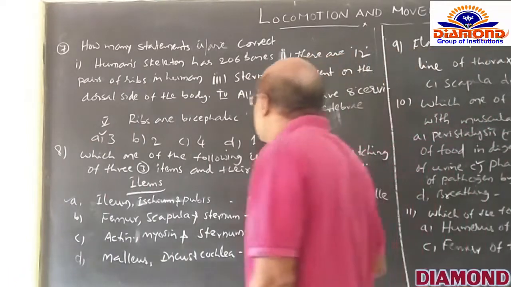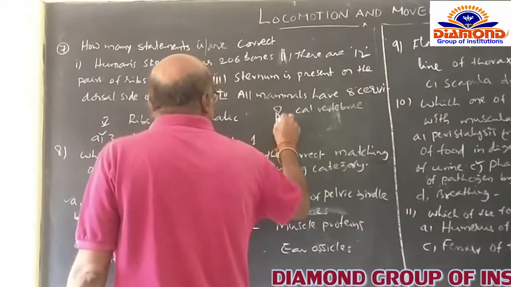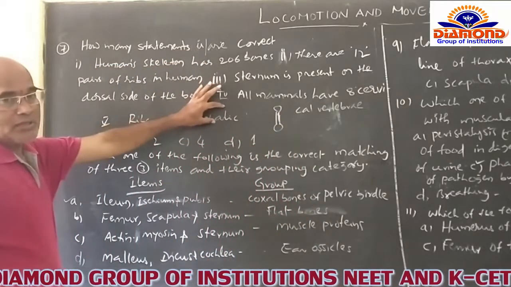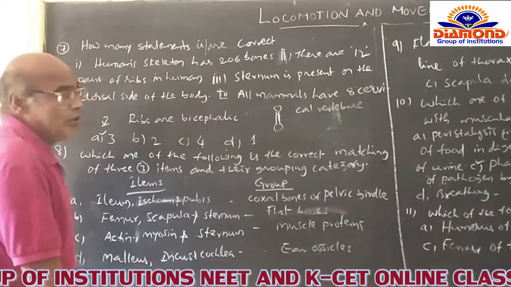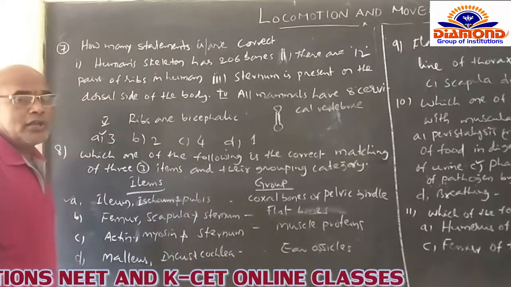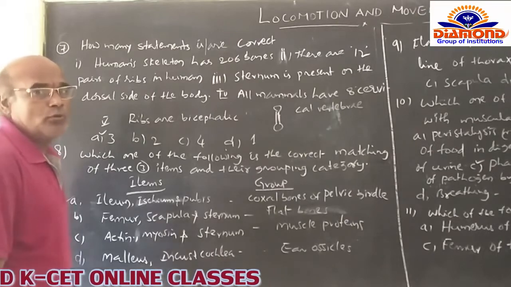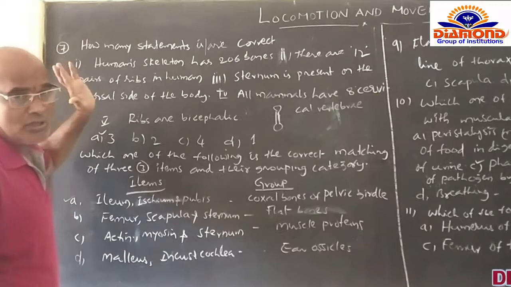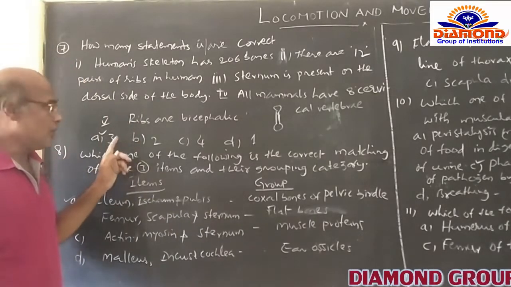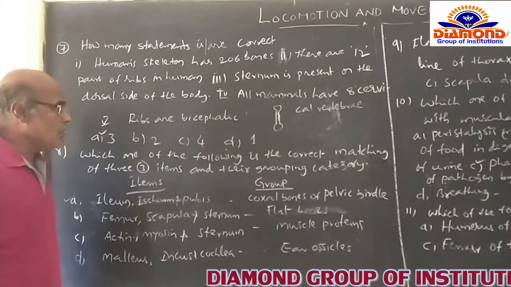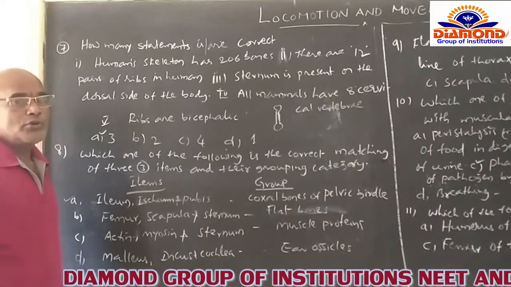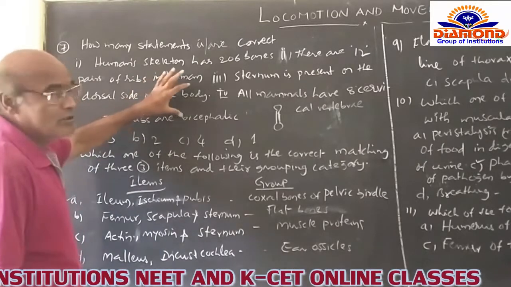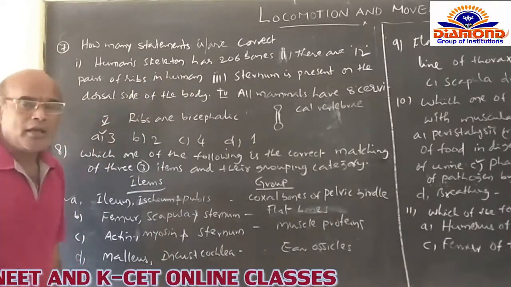Itself, but not the bicephalic itself. The double-headed means here, double-headed ribs can be present. So among the 5 statements, only 3 are correct statements so far given out of 5, and the remaining 2 of them are not correct. In that way the options are given like that: A, 3; B, 2; C, 4; D is the one. So among A, B, C, D, the first option, that is the A option, is correct for this question. So I opt for the A option itself.